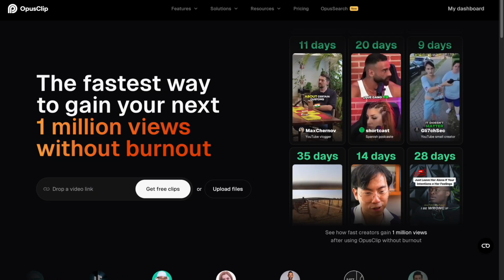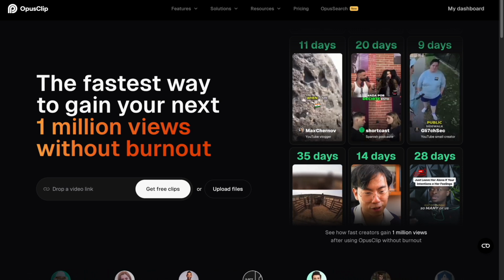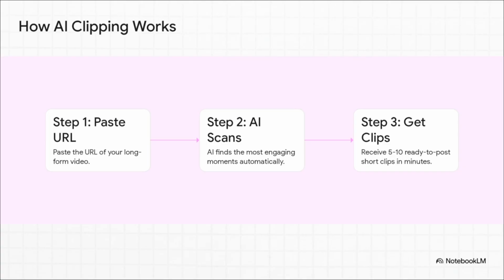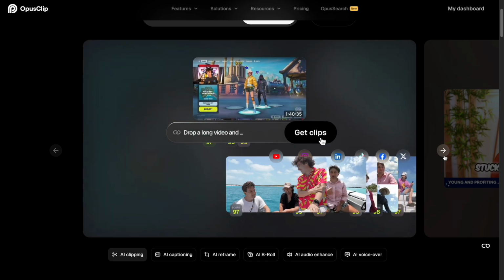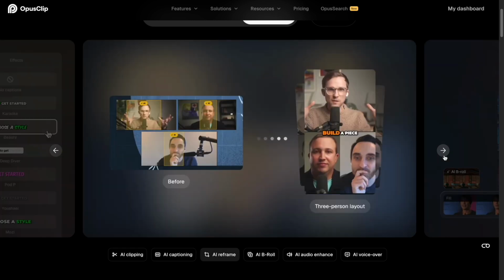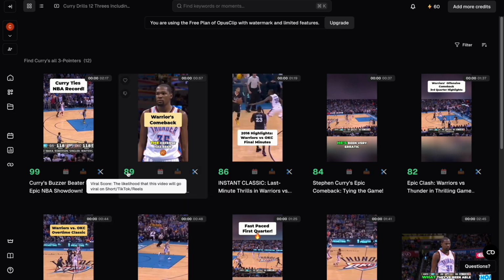There is an AI-powered video clipping tool called Opus Clip that can turn your long-form videos into ready-to-post shorts in a matter of minutes. You only need to copy the URL of your long-form video. It automatically cuts those high-value moments into short, vertical videos, adds dynamic captions, applies visual effects and transitions, and even ranks them with a potential virality score so you can post the best-performing ones first.